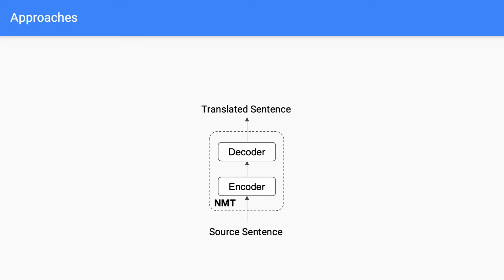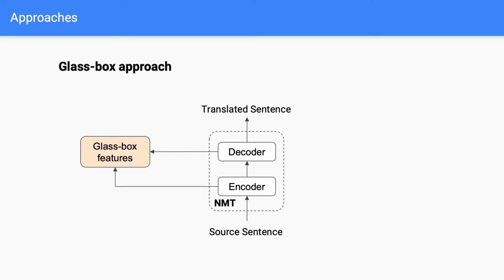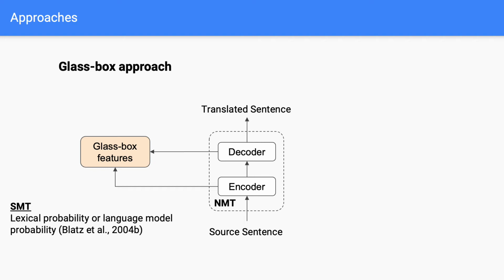I will now introduce common approaches used by the QE community. There are two common approaches. The glassbox approach extracts glassbox features from the MT system. For example, in the case of statistical machine translation, we can use lexical probability or language model probability.